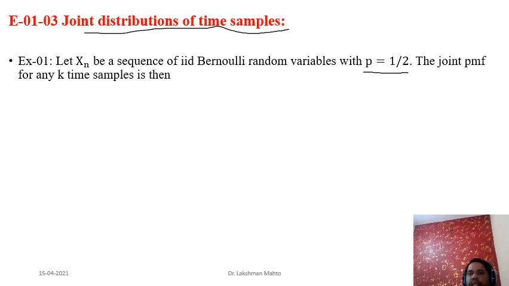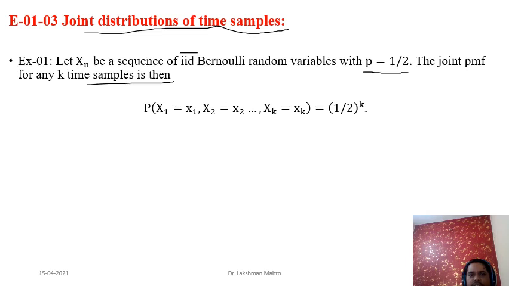Now the question is, what is the joint PMF of any k time samples? So we have to calculate the joint PMF of this sample. It's very easy to calculate. Here we have already taken the IID situation, the independent situation. Due to that, we can express this joint probability as a product of individual probabilities. The probability of each individual xi is 1 by 2, the probability of success. We multiply 1 by 2 K times, since the sample size is K. So the joint probability of this K sample would be 1 by 2 to the power K.